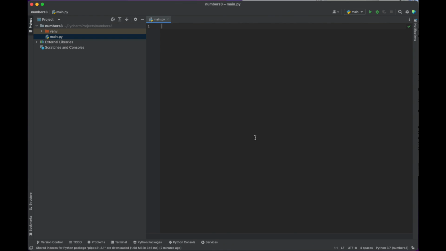As our introduction to Python, we're going to have a quick look to see how Python handles numbers compared to other programming languages. And if this is your first programming language, well, this is how Python handles numbers.